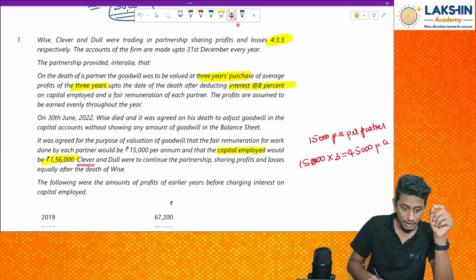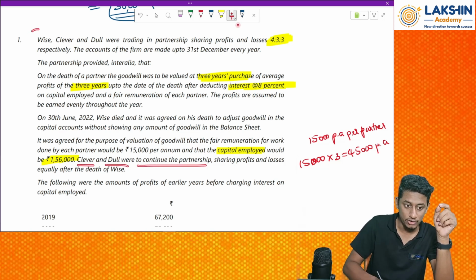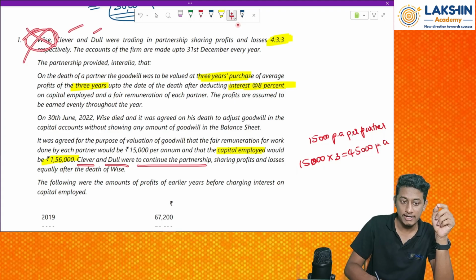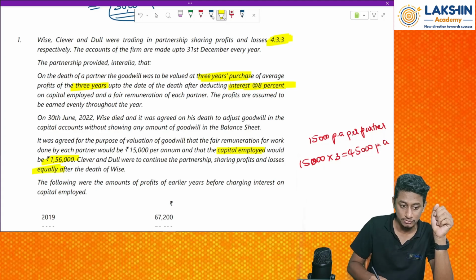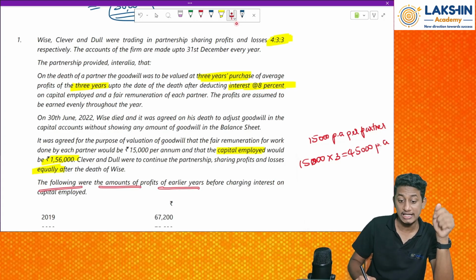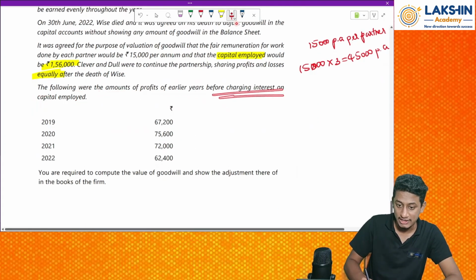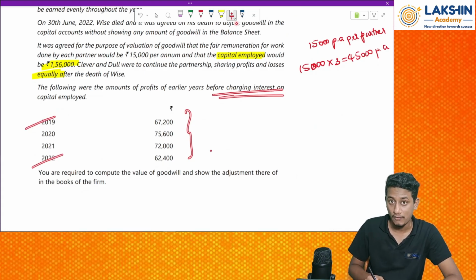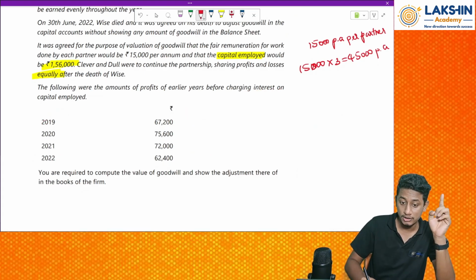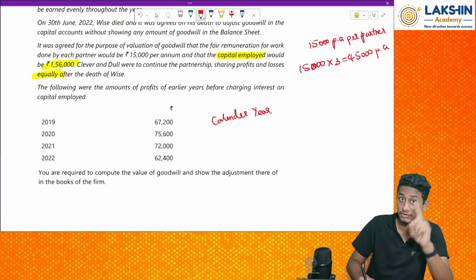Okay. Clever and Dull were to continue the partnership. So out of this, Wise has died. So Clever and Dull will continue the partnership, sharing profit and losses equally after the death. So the profit sharing ratio has changed to 1:1. Then the following were the amounts of profits of earlier years before charging interest on capital employed. Okay, 2019 till 2022 the profits are given. Remember, we are following the calendar year. This is really important for this particular question.